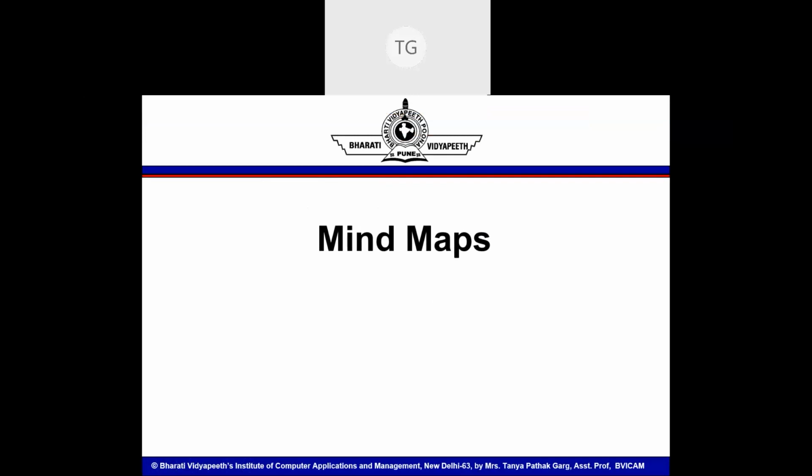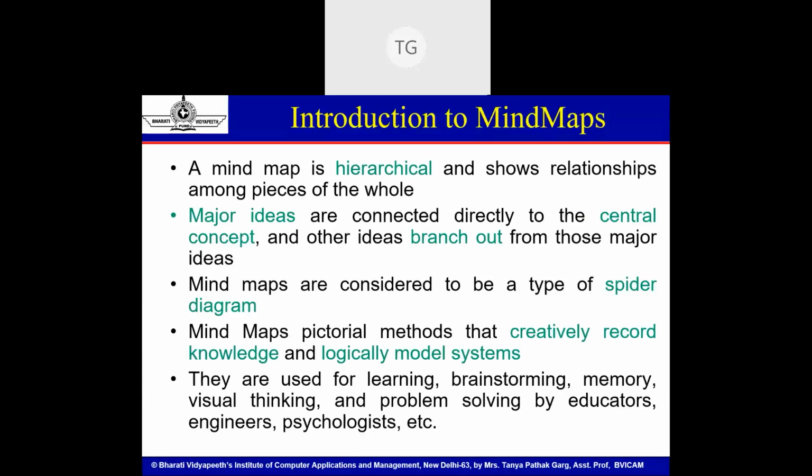The next topic that we have today is mind maps. Mind maps is actually a tool, a type of utility which helps you disseminate your content online in a more effective manner. What is a mind map? A mind map is actually a picture, a diagram that represents the hierarchical breakdown of a concept. It's a diagram used to visualize or organize information in a more intricate manner. The main idea with a mind map is that it shows relationships amongst pieces of the whole, and the power lies in simplicity.